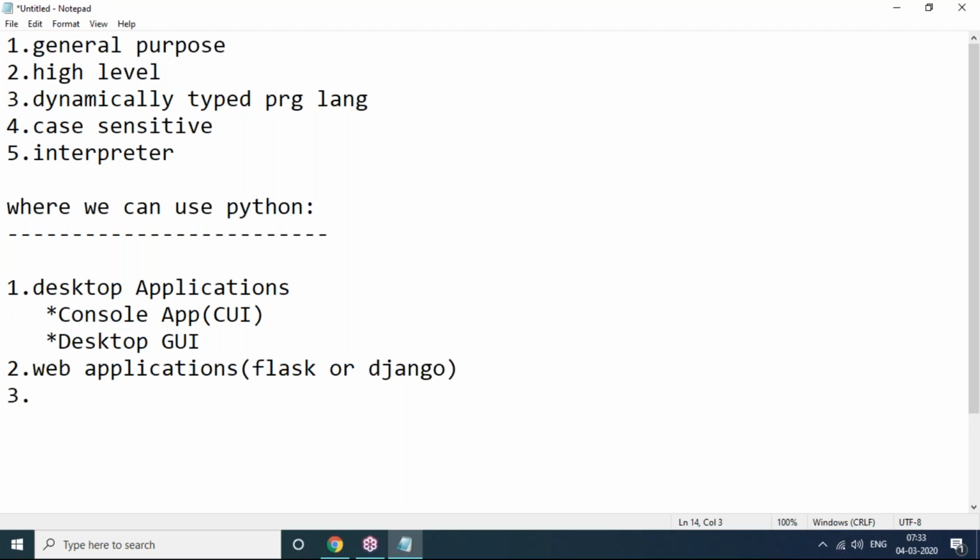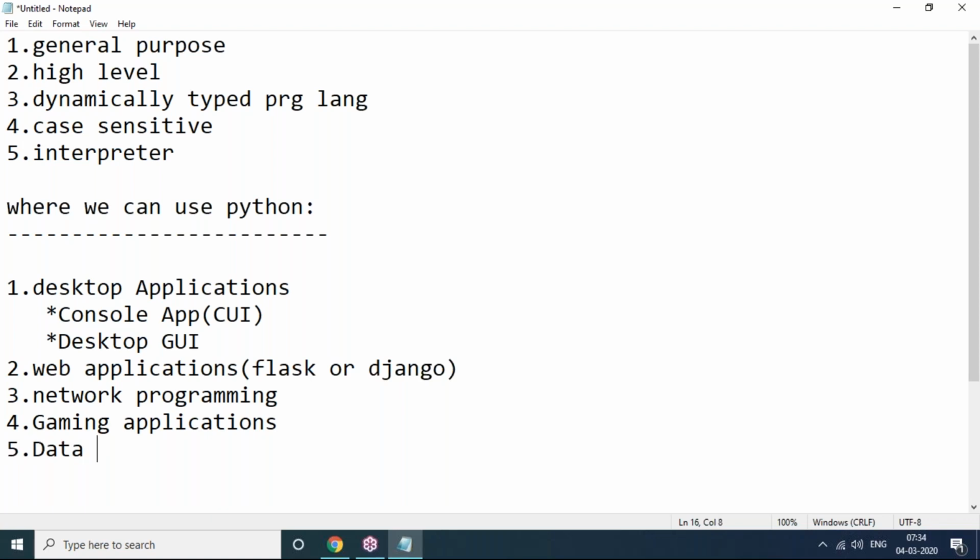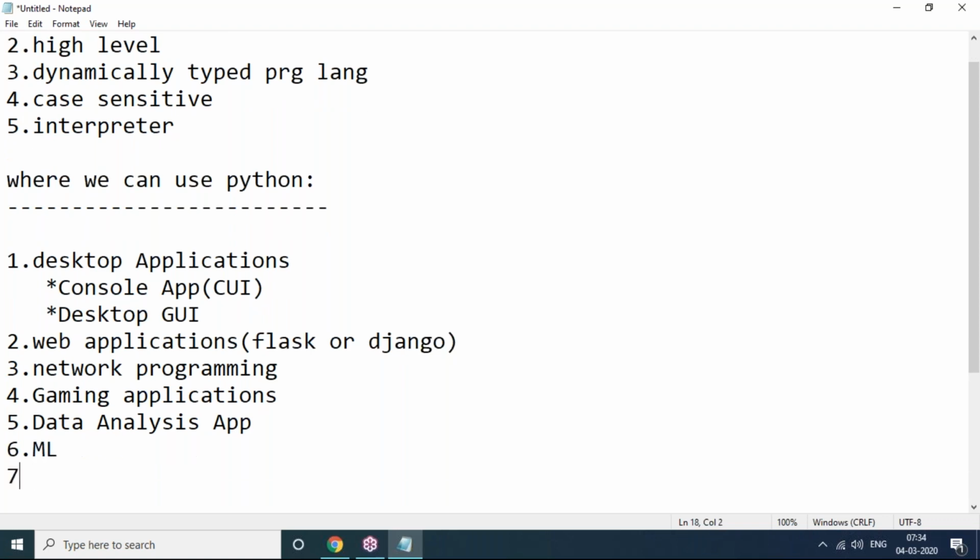Apart from these applications, using Python, network programming applications also we can develop. And we can develop some gaming applications also. Gaming applications using Python, and data analysis applications. This is a major part where Python can be used: data analysis applications, data science, and even ML, that is machine learning, even AI, that is artificial intelligence.